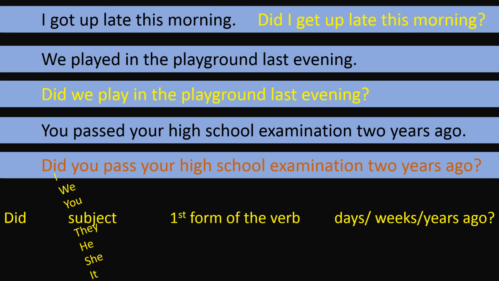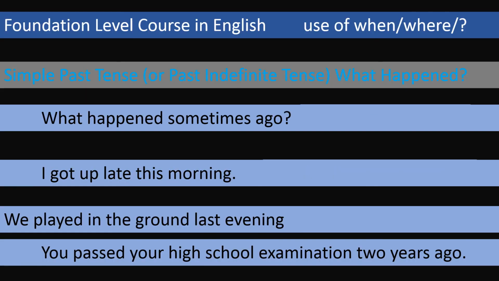So in place of this subject you can use I, we, you, they, he, she, it. With all of them, the first form of the verb would go, and before that we have to use did for a question. Now this is once again the first part of the lesson, where I asked you to change these statements into negative. Then we change these statements into questions.